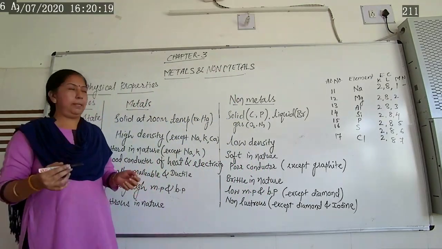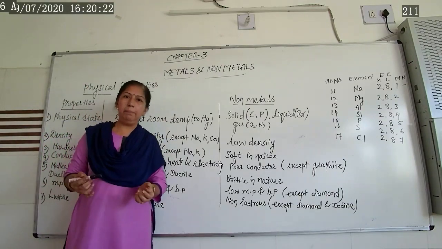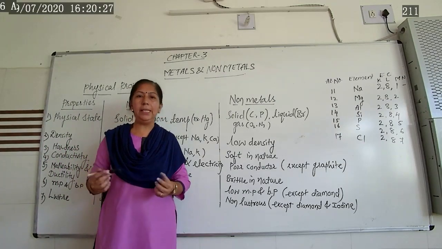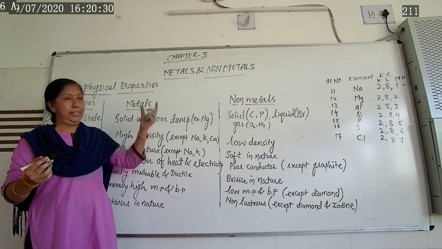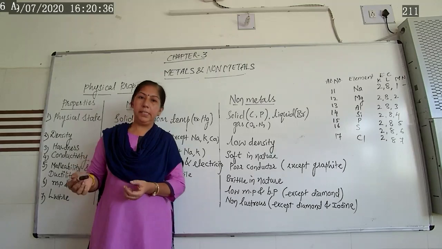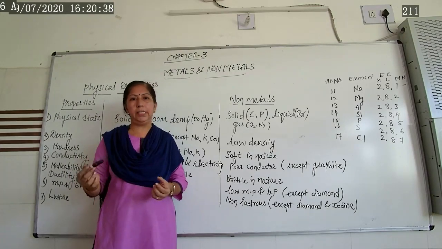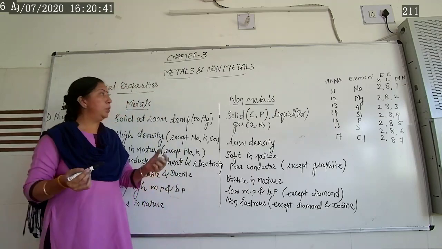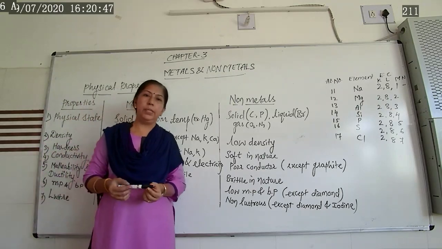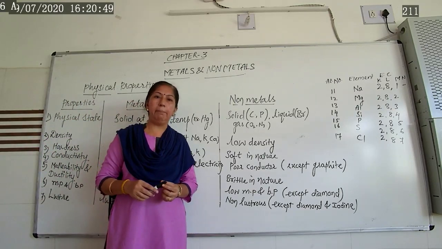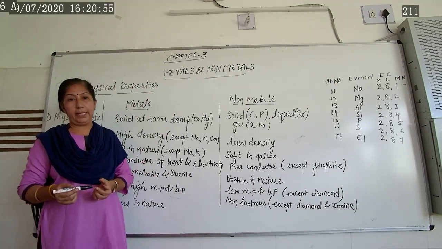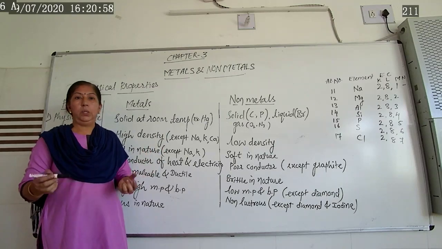Before starting this chapter, let us recall your memory, because in your lower classes you might have learned about this chapter, metals and non-metals. Metals we use in day-to-day life, such as aluminum, copper, zinc. Then iron is most widely used because it is a very hard metal. So we use iron for construction purposes, for making buildings as well as bridges and different machinery parts.